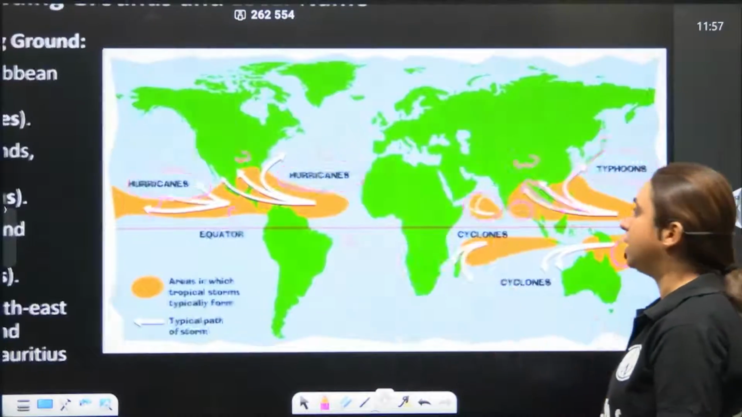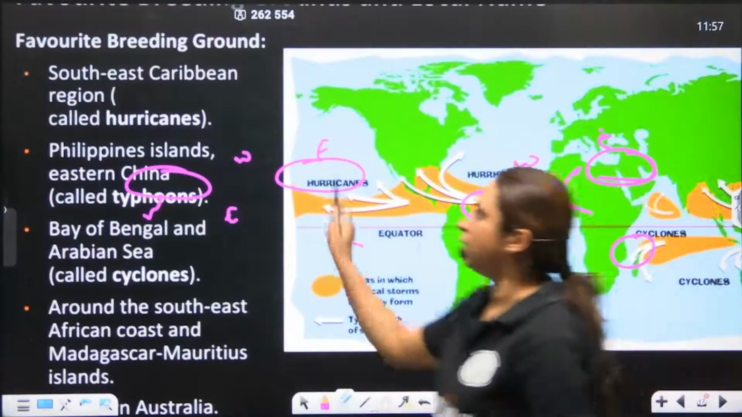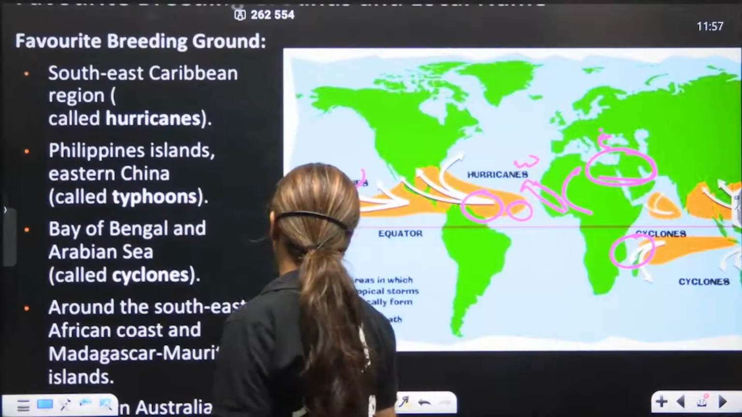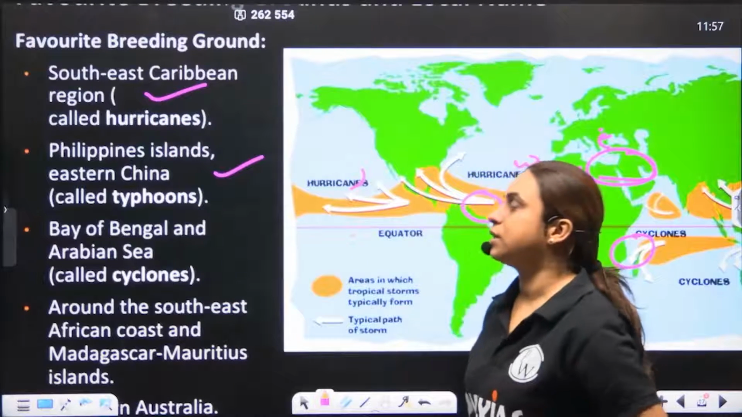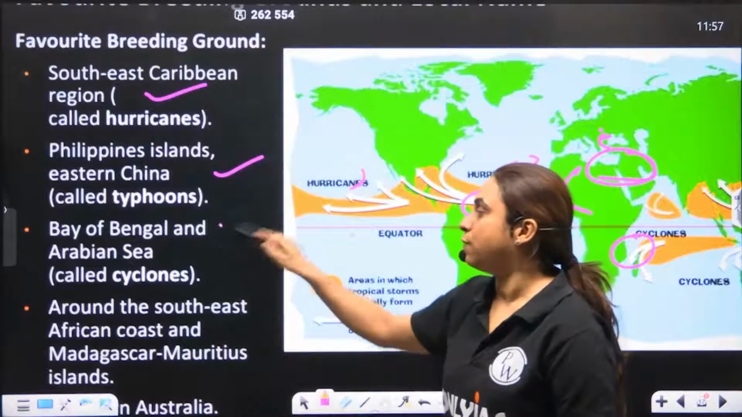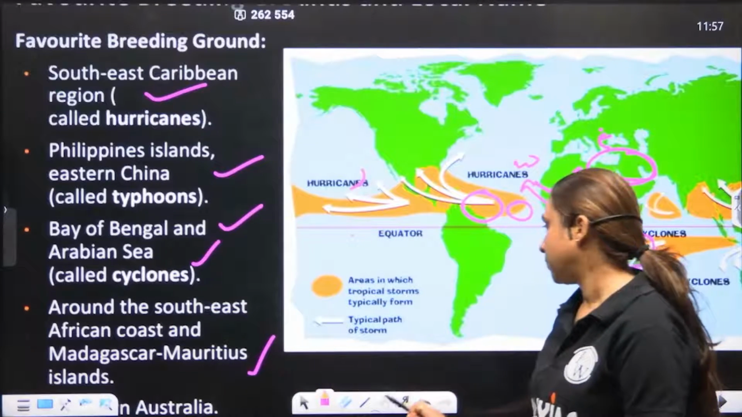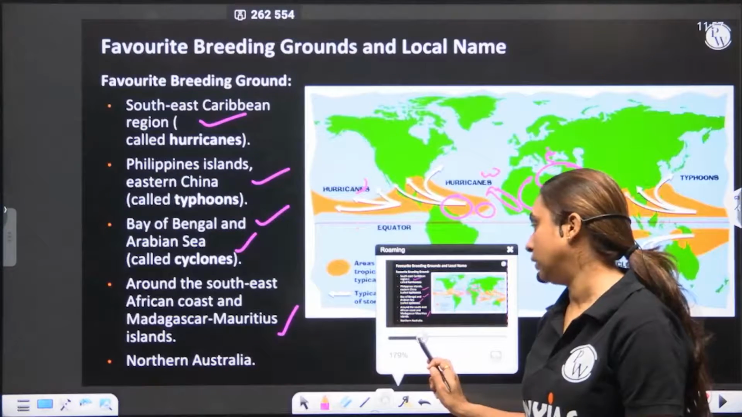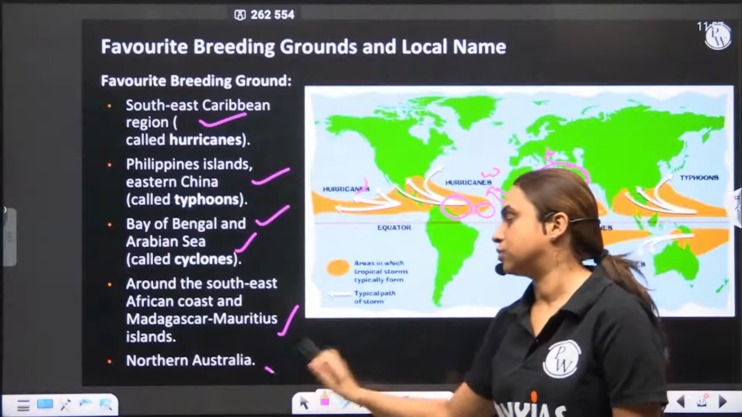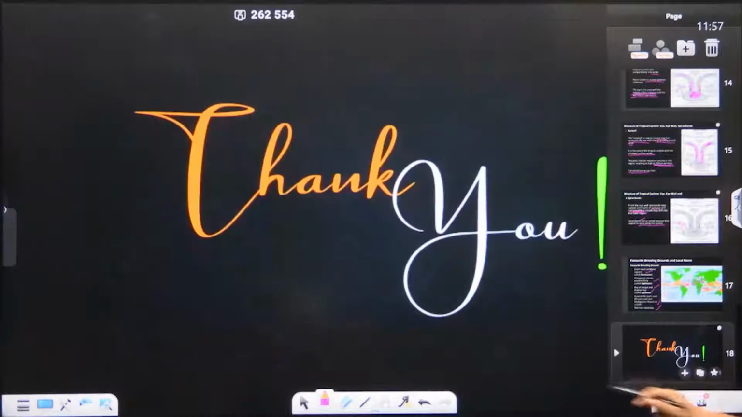What are the breeding grounds for tropical cyclones? The breeding grounds are the Caribbean region, that is the northern Atlantic, where they are called hurricanes; the South China Sea, Philippines and eastern China, where they are called typhoons; the Bay of Bengal and the Arabian Sea; somewhere along Madagascar and the African coast; and along northern Australia. So these are the places where you have tropical cyclones.